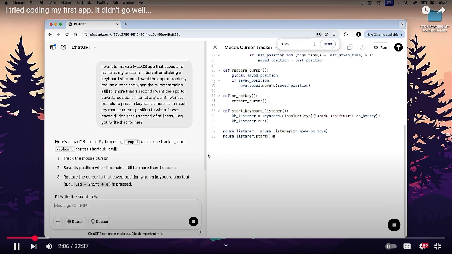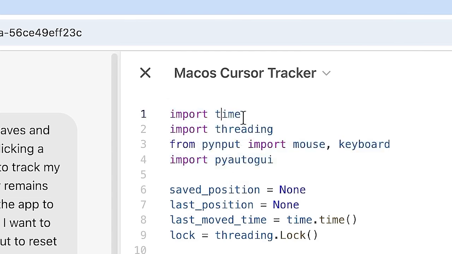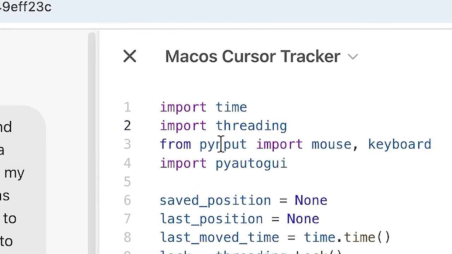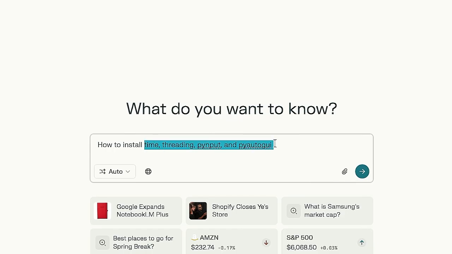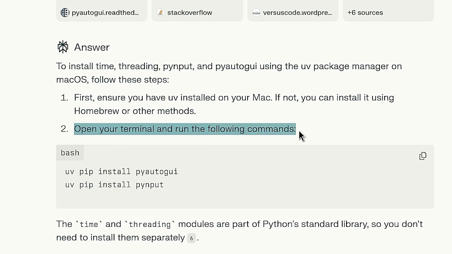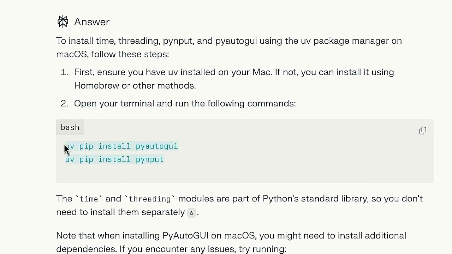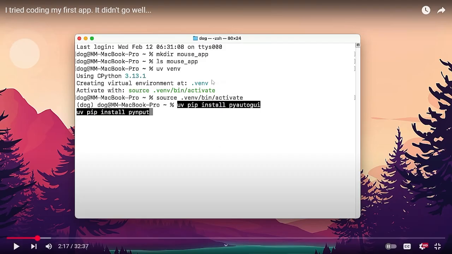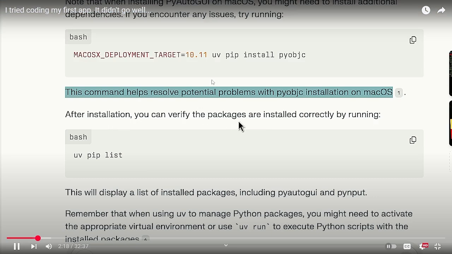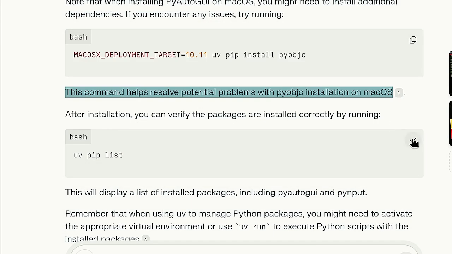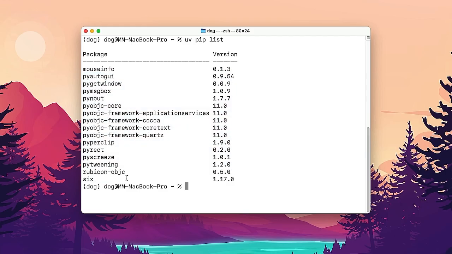Okay, that looks promising. It looks like I'm going to need time, threading, pynput. Okay. How to install all of this. Open the terminal and run the following commands. Yoink. That's not ChatGPT, is it? No, that's not ChatGPT, I don't think. That's interesting. Here we go. After installation, you can verify the packages are installed correctly by running this. Okay, there are a bunch of packages installed.